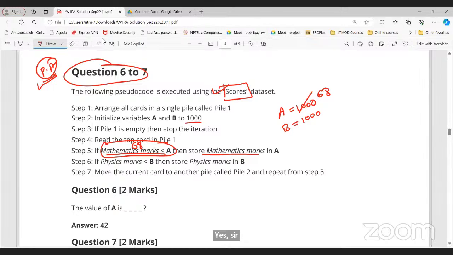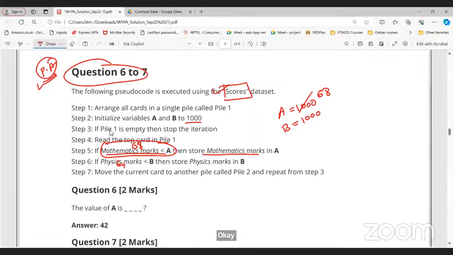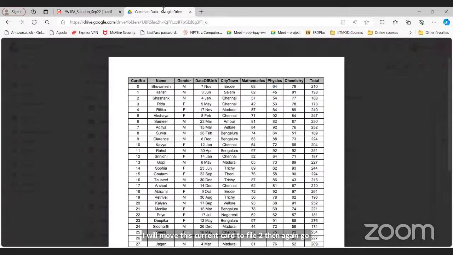What about physics marks? Physics marks is 64. 64 is less than 1000, then B is equal to 64. Update B equals to 64. I will move this current card to pile 2. Then again go for the next step 3. Read the next card, that is basically Harish.